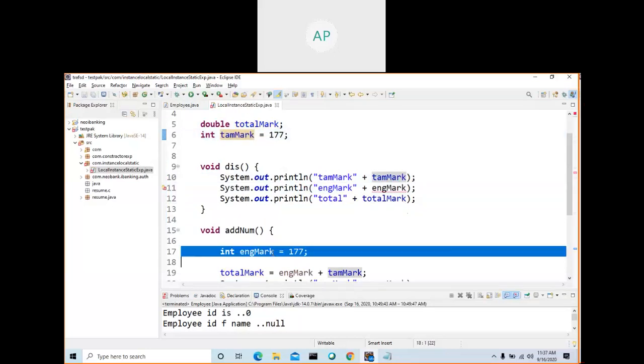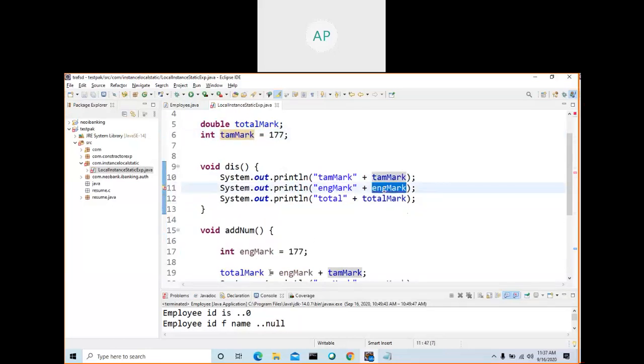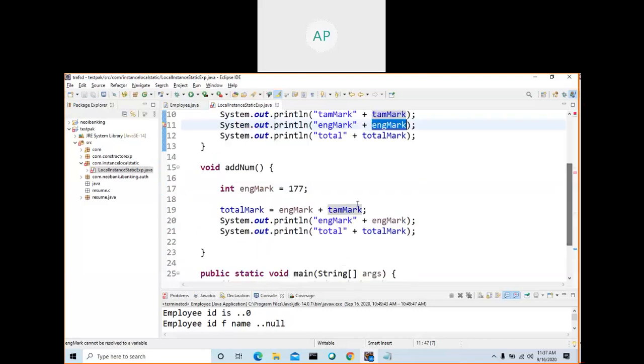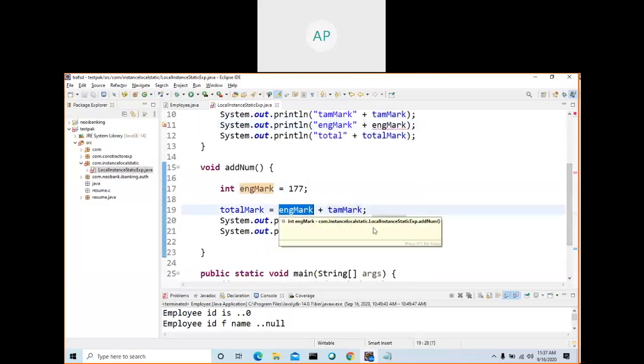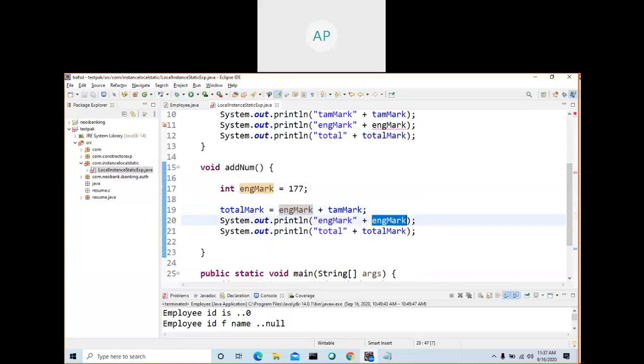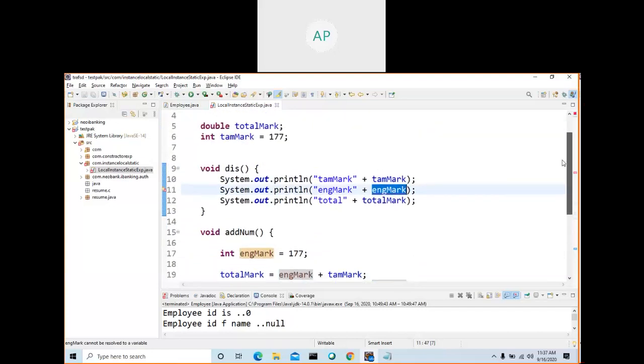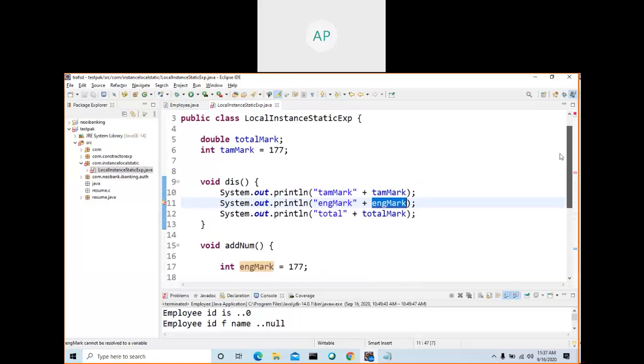See here, both the total mark and Tamil mark you can access anywhere, but English mark is declared here, so you cannot access it from another method. You can access it here, where you are accessing English mark and printing it, there is no error, but here there is an error. So that's the difference between the local variable and instance variable.